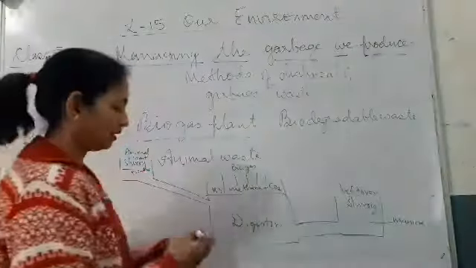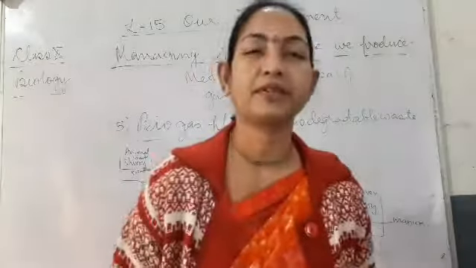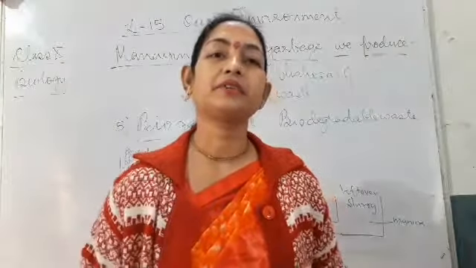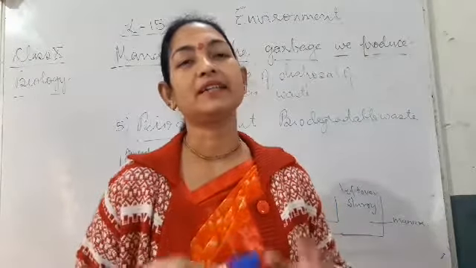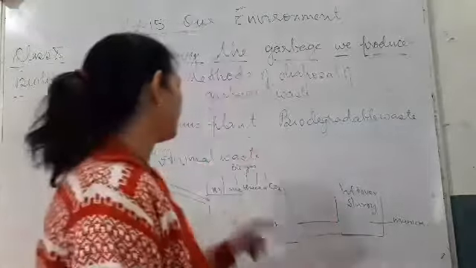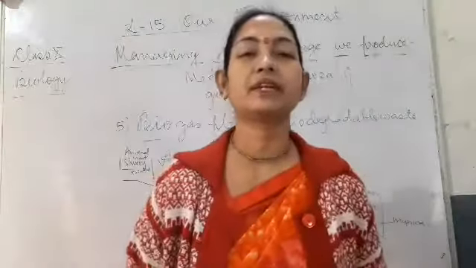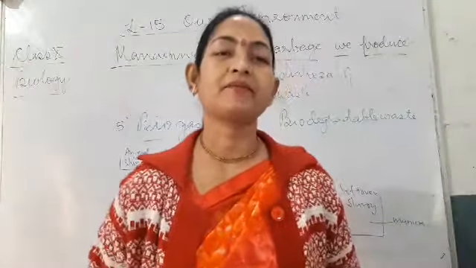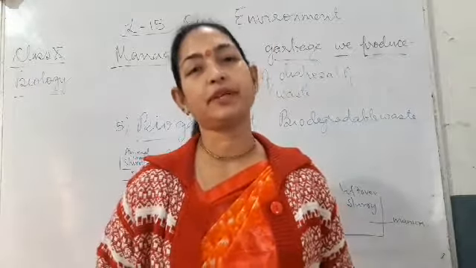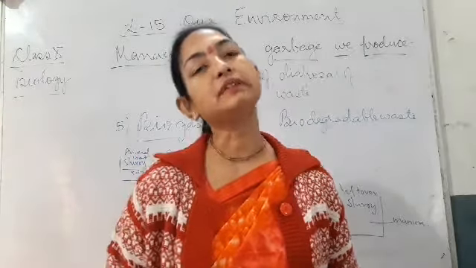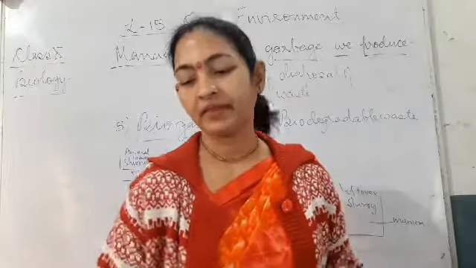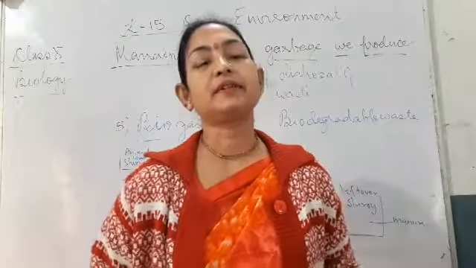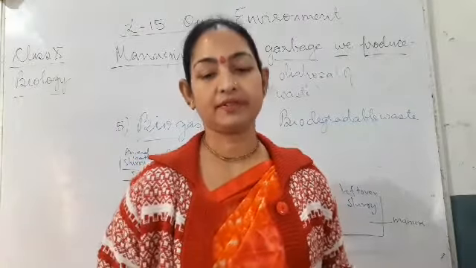This is how the animal waste can be converted into a usable form and it can be utilized for various purposes. The biogas that is produced here can be used for lighting purpose, for cooking purpose and for various purposes. Okay, so these are the different methods of disposal of waste. Thank you.